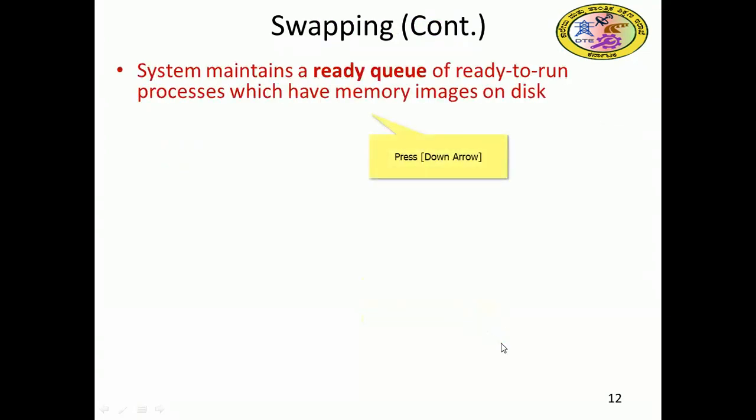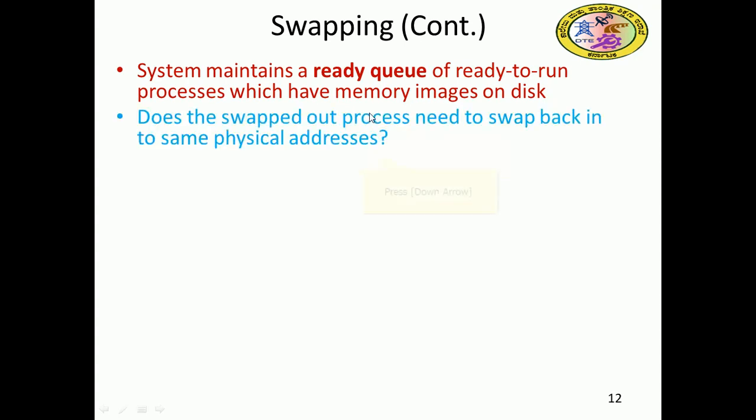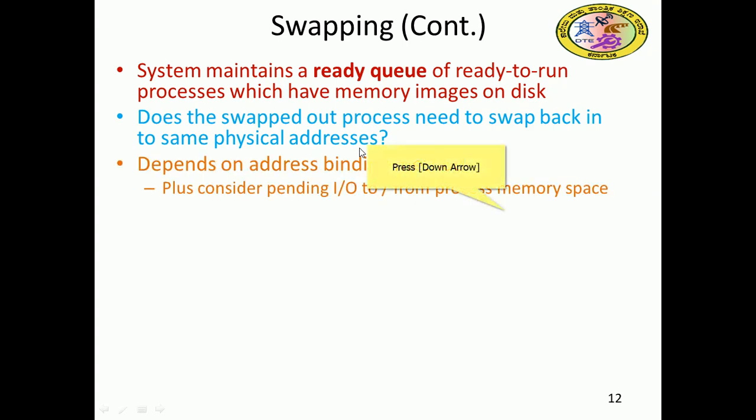Continuation of swapping. Further information: the system maintains a ready queue of ready-to-run processes which have memory images on disk. Does a swapped-out process need to swap back in to the same physical address? It depends on the address binding method. Also consider the pending IOs to and from the process memory space.